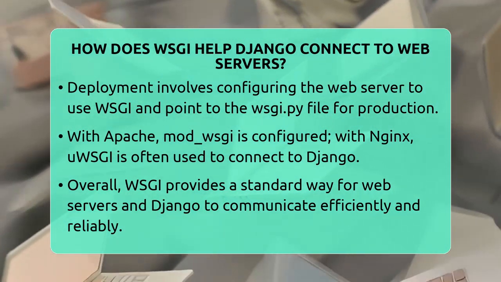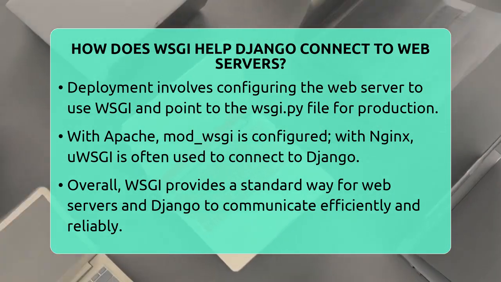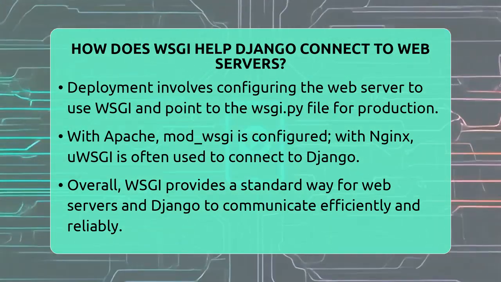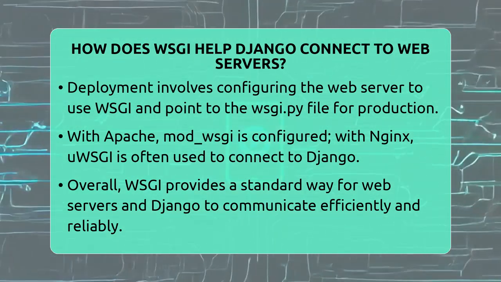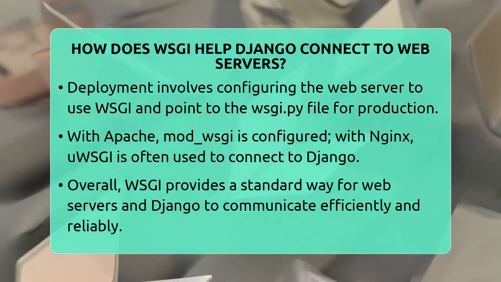In short, WSGI helps Django connect to web servers by providing a clear, standard way for them to communicate. It creates a bridge that allows web servers to send requests to Django and get responses back, making sure your website runs smoothly and efficiently.